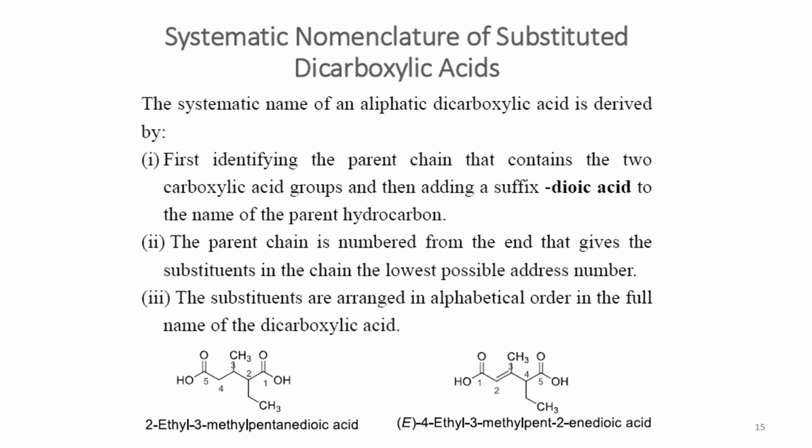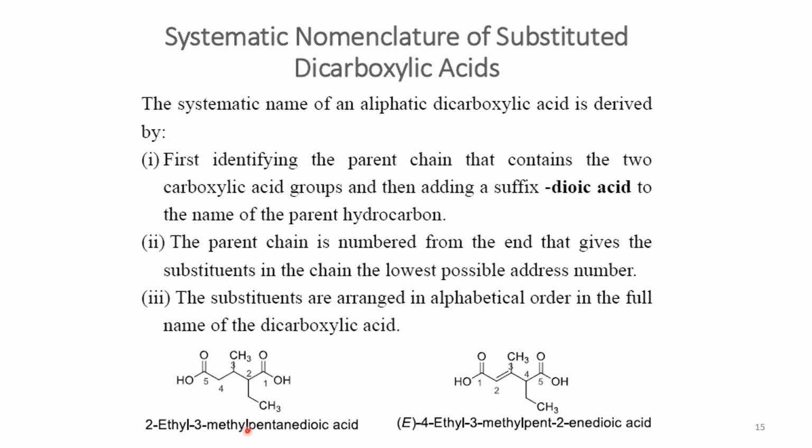Secondly, we number the parent chain in such a way that the carboxyl units get the lowest possible numbers, and also the substituents, and the substituents are ordered alphabetically in the full name of the dicarboxylic acid. In the case of the first example here, we have a 1 2 3 4 5 carbon skeleton containing 2 carboxylic acid units, and on carbon 2 we have an ethyl unit attached, on the third carbon we have a methyl unit attached.